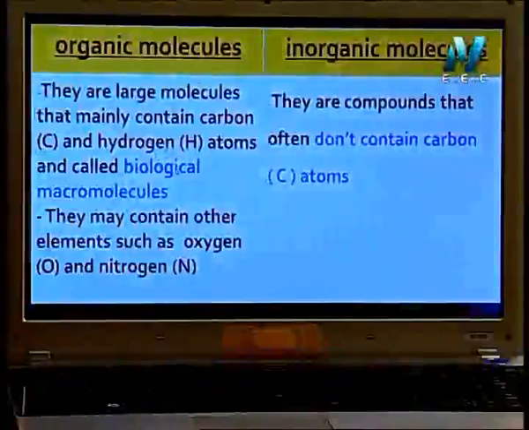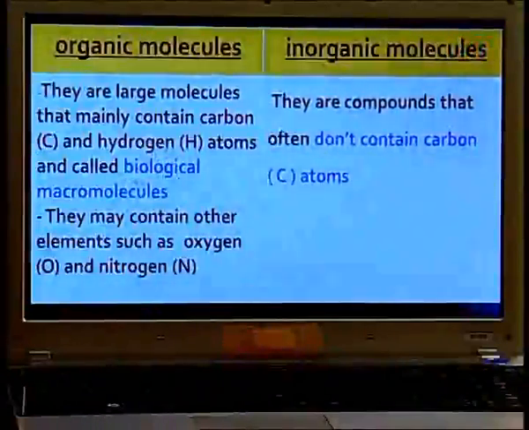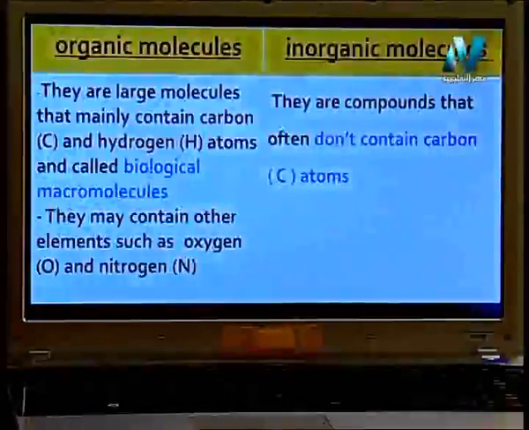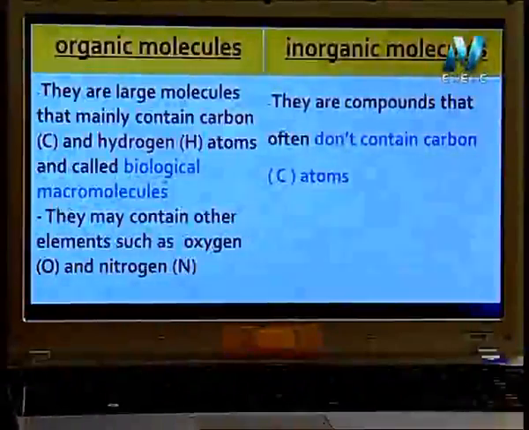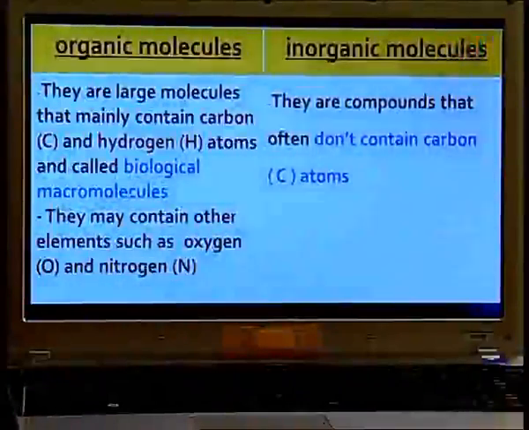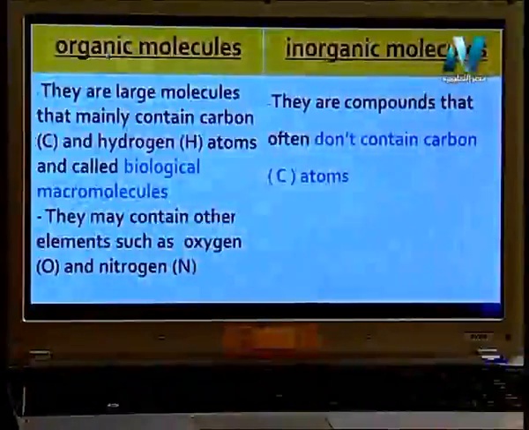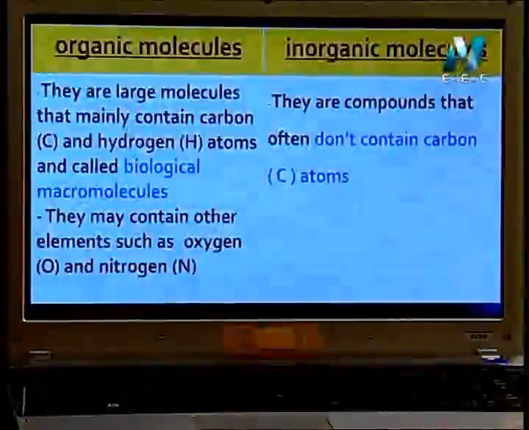This molecule we call a biological macromolecule. Let's discuss this word. Biological means it is found inside your body. Macromolecules mean big molecules. Organic, containing carbon and hydrogen atoms in their structure.